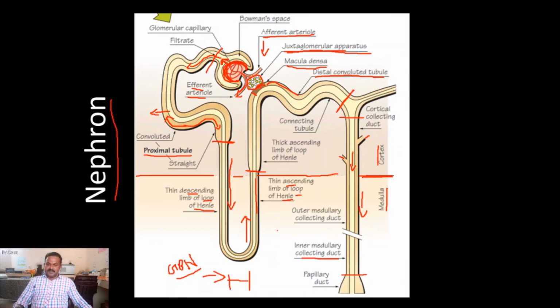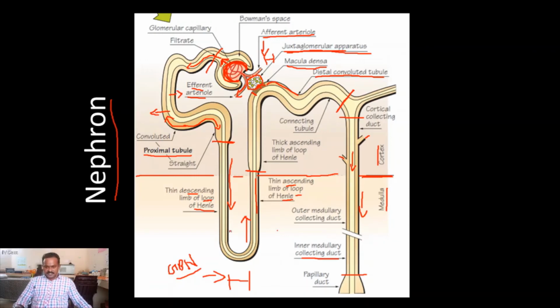So you know very well what components are there in the blood. Similar components are there in the filtrate also. Once the molecules come to the filtrate, the molecules are reabsorbed again.